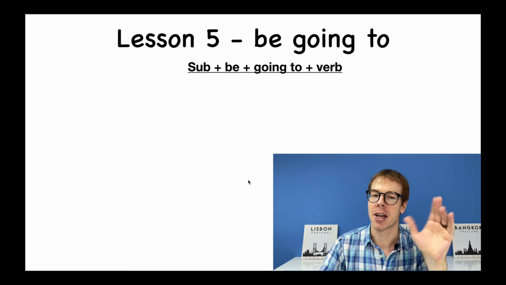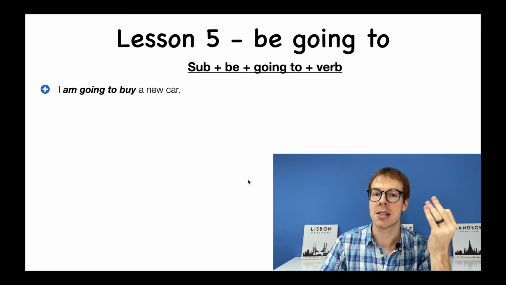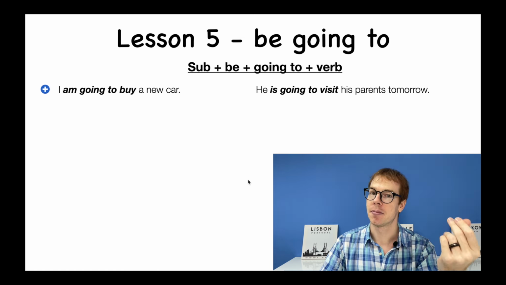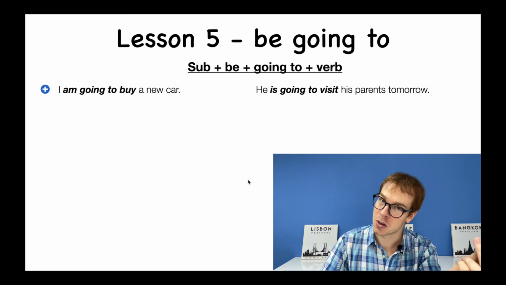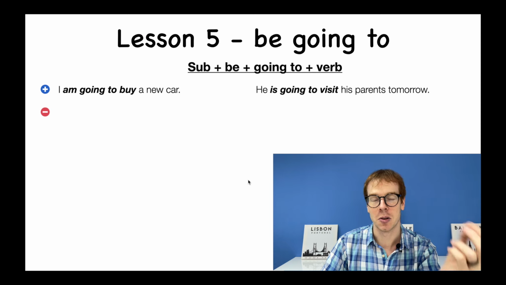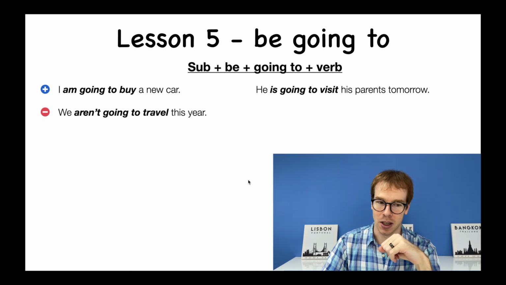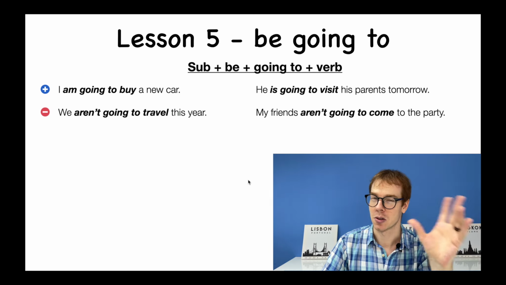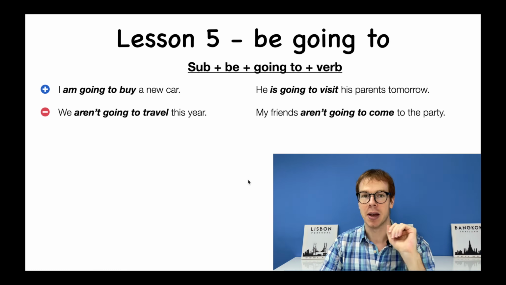But of course, first I want to make sure we have the pattern down, how to use this grammar. And it's pretty simple. If we go through, we have the am, is, and are. I am going to, he is going to, you are going to. If we change to no, we're going to say, we aren't going to, I'm not going to, he isn't going to. So it's the am, is, are, plus going to for this basic pattern.